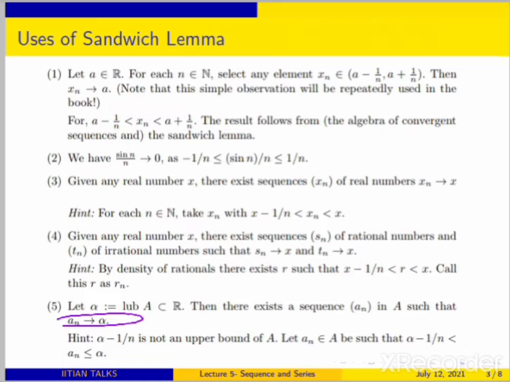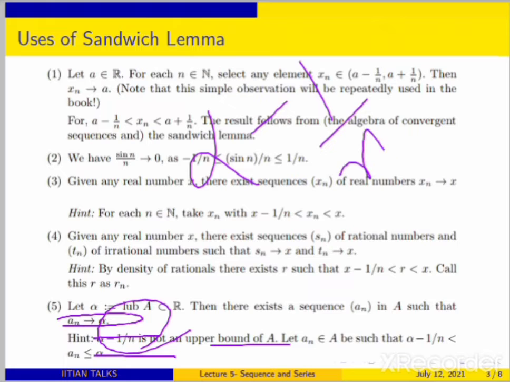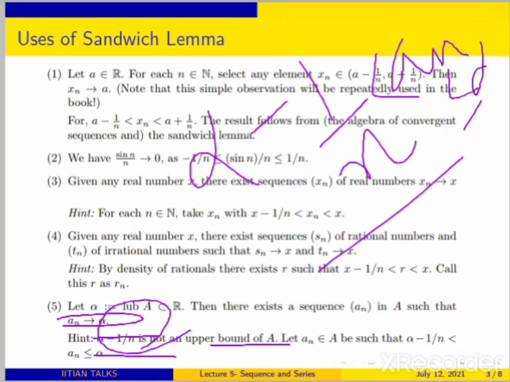Okay, so how do we prove that? You know that alpha minus 1 by n is not an upper bound of A, because alpha is the least upper bound. So alpha minus 1 by n is not an upper bound, right? So you will find some element of A, say an, in every interval, which is greater than alpha minus 1 by n. And definitely it is less than or equal to alpha. So by sandwich lemma again you can say that your an converges to alpha in that case.